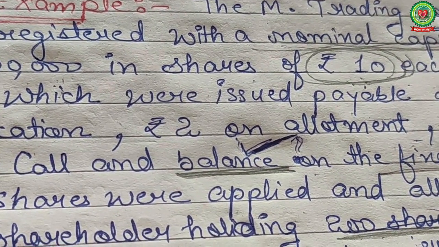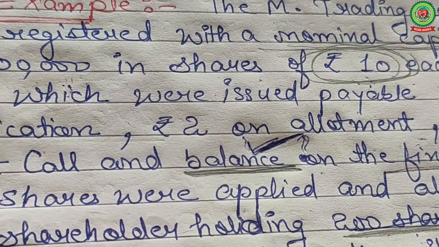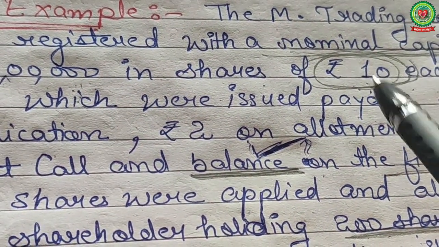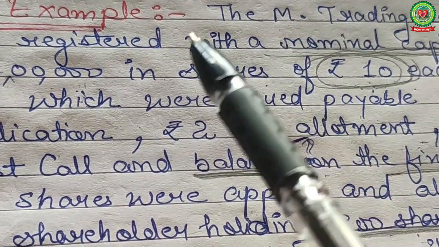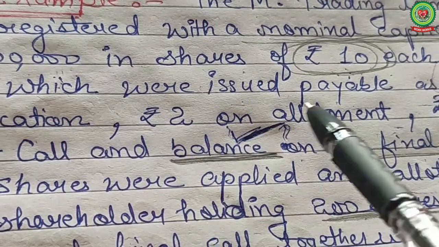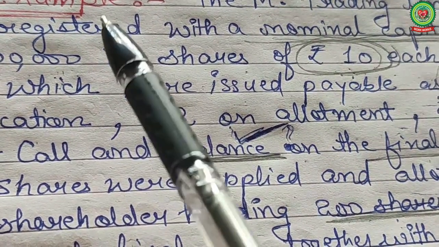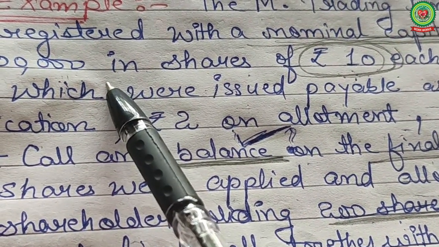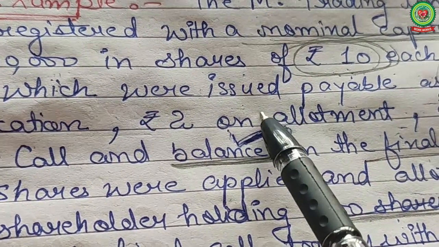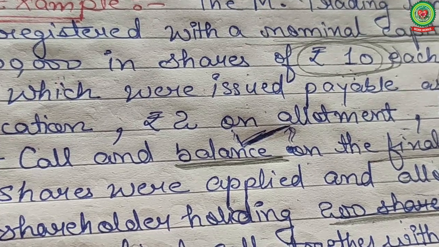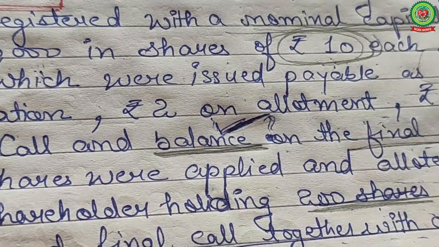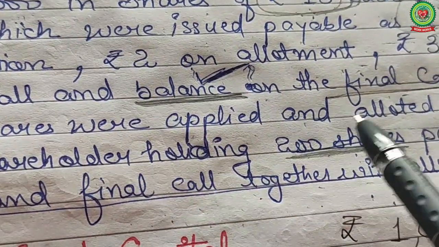So how to find out the number of shares here? Yes students, 1 lakh divided by 10. So total number of shares 10,000, out of which 9,000 were issued. Total 10,000 authorized shares, out of which only 9,000 shares are issued by the company, and payable 1 rupee on application, 2 on allotment, 3 on first call, and the balance on the final call.